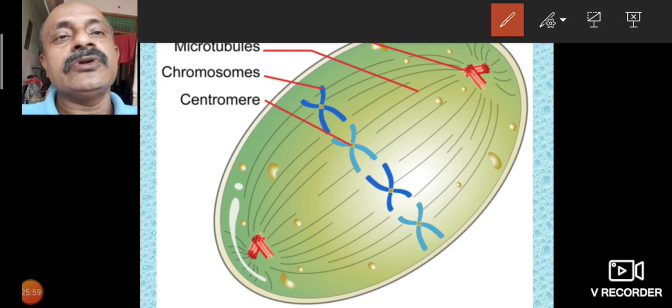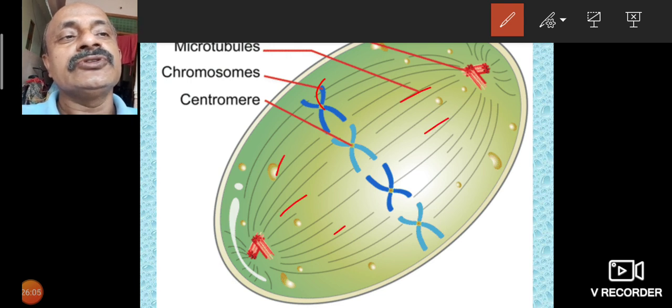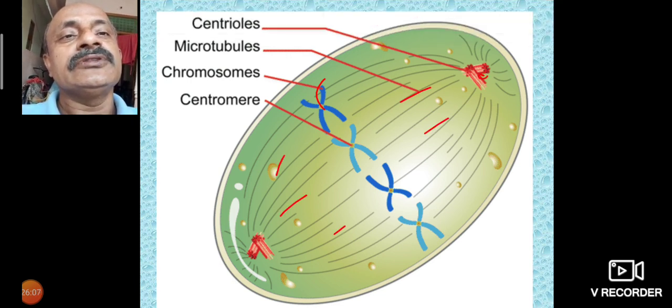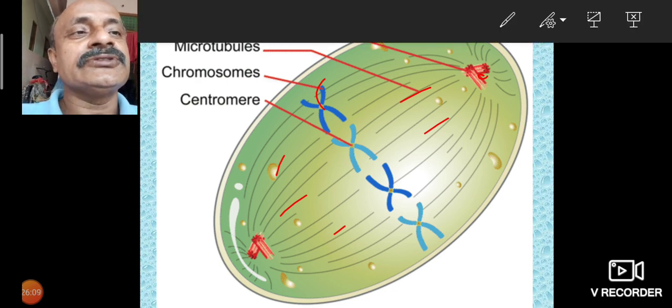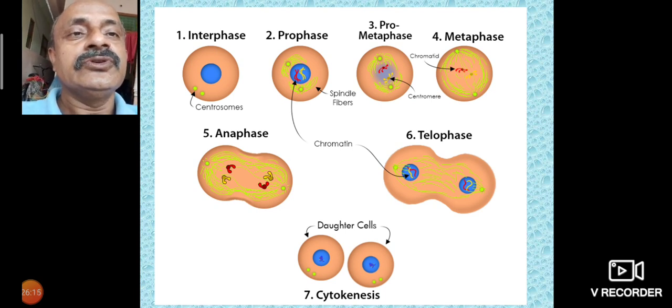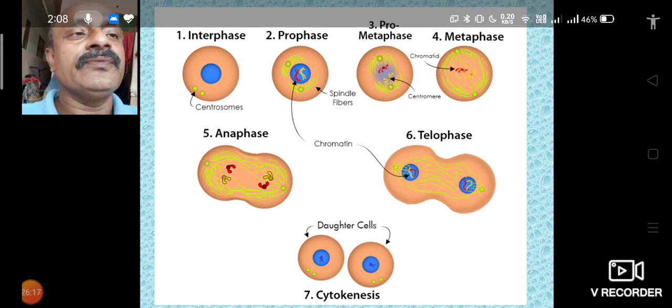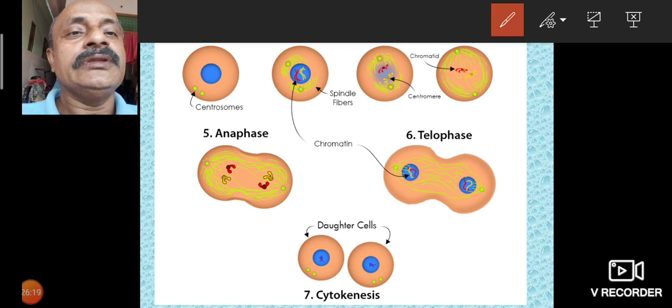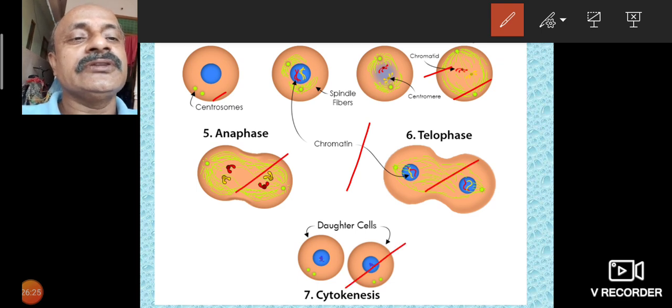So these are called chromosomes. Chromosomes have centromeres, and microtubules are there, forming the spindle shape, and centrioles are present. This is also important in interphase. First you take interphase, then prophase, metaphase, anaphase, telophase, and cytokinesis.